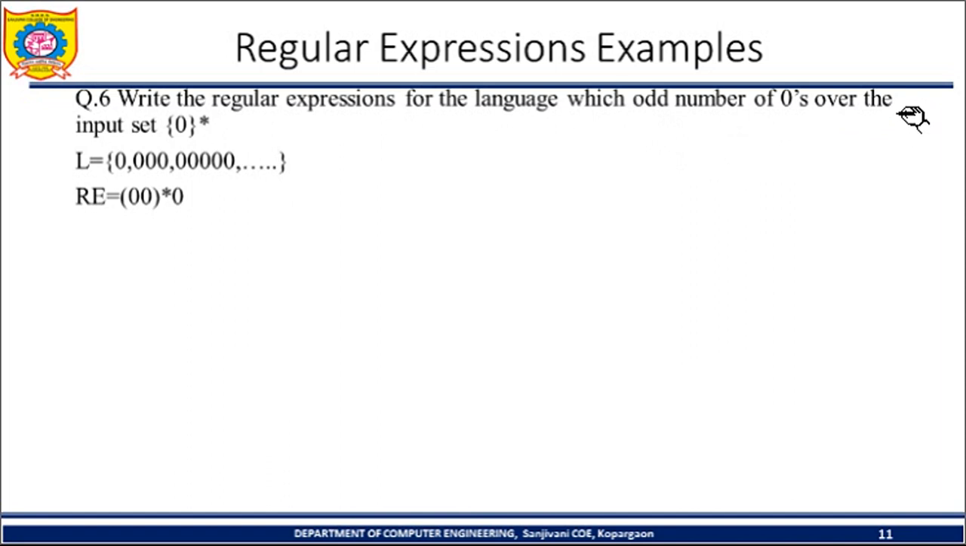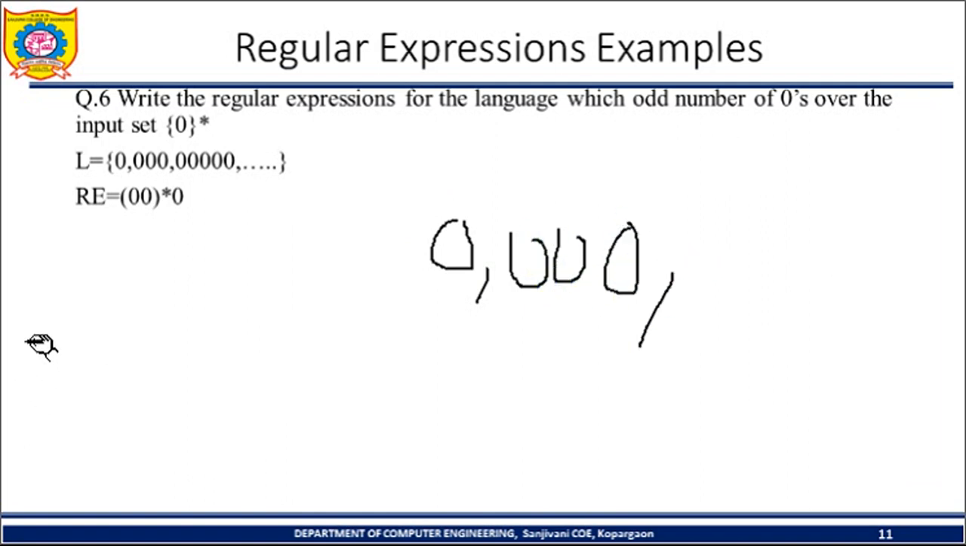Okay, now next one. We want to write the regular expression for the language with an odd number of zeros over the input set {0}. Odd means at least one 0, after that 3 zeros, 5 zeros, 7 zeros, and like this. So at least one 0 must be there. The string will start with 0, but after that I want 3 zeros. If I write 000, after that 5 zeros, then I need to write more, but that regular expression should be a generalized one. So I'll write the regular expression as 0.(00)*.